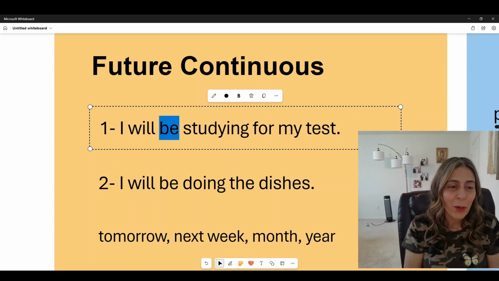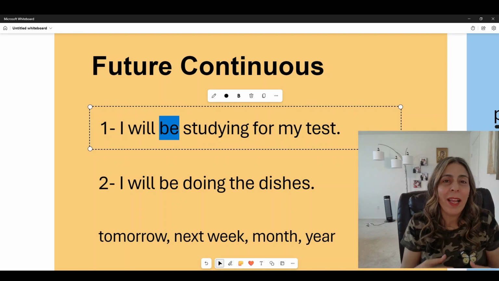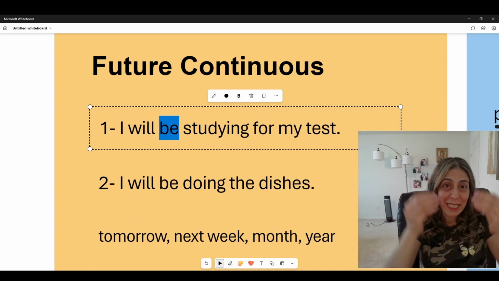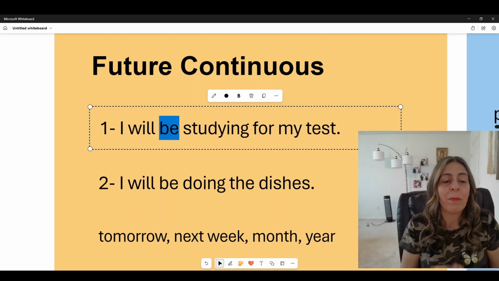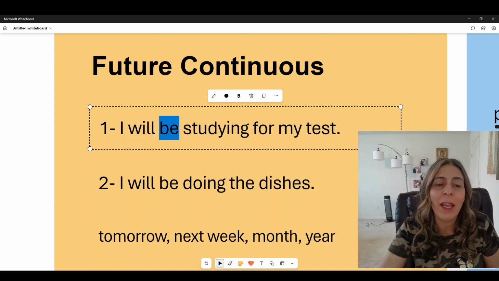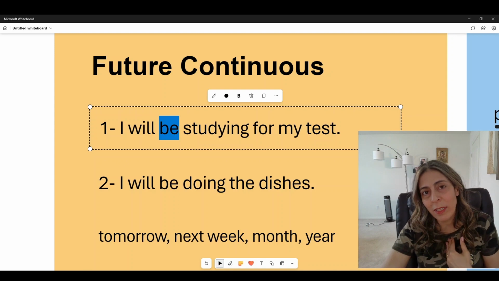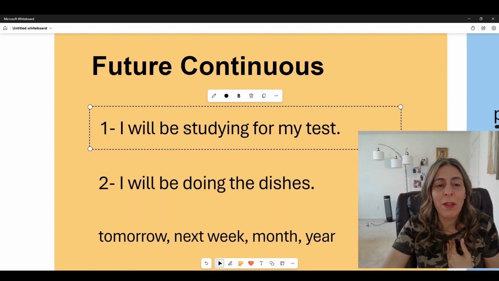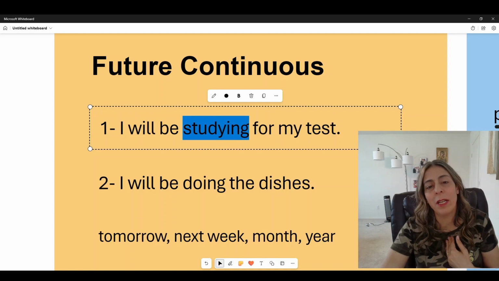So now we have the verb itself, be, used in the future continuous. Instead of am or was, and then the verb itself that I'm using, and the -ing.